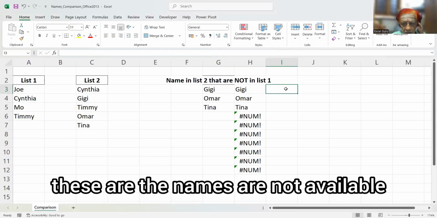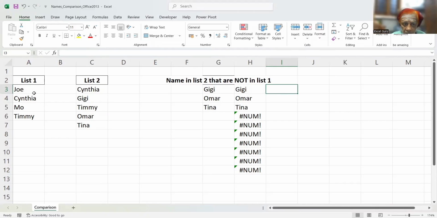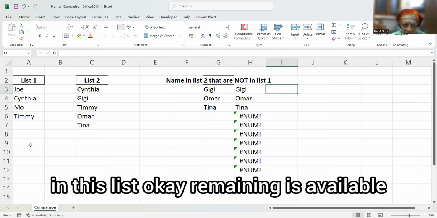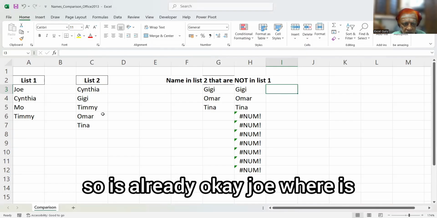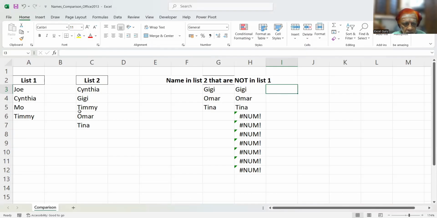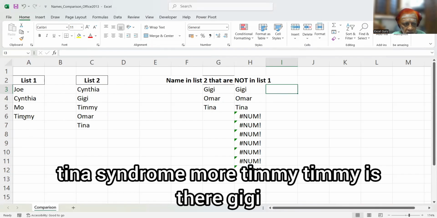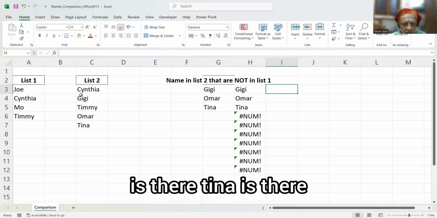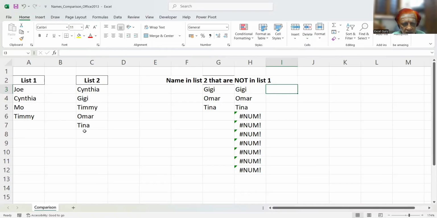So here is the screen. See, these names are not available in this list. The remaining are available. Joe, where is Joe? Timmy is there, Gigi is there, Tina is there.